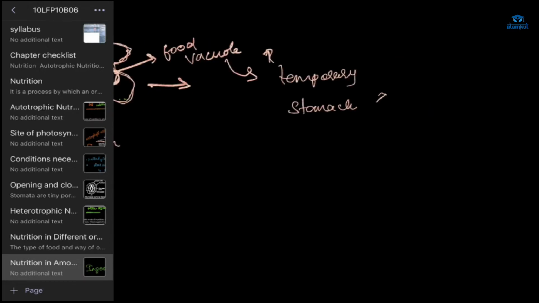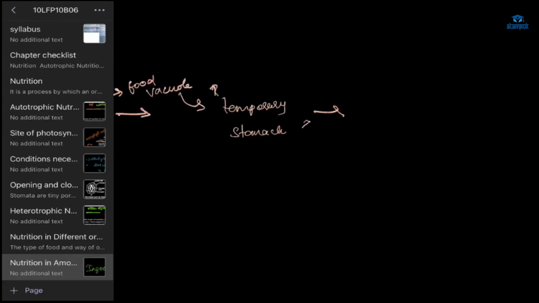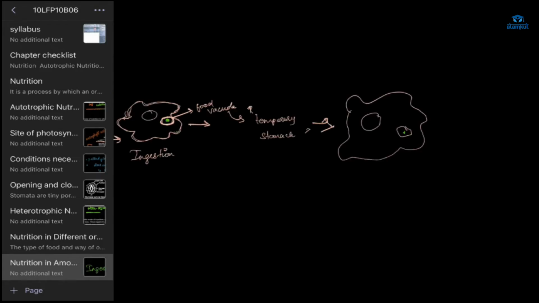Okay, so the next step we have is digestion. Now what will happen here is, see, food is digested in the food vacuole by digestive enzymes. Where are those digestive enzymes? They are present in the cytoplasm. They will get inside this food vacuole and break down the food particle, and make it into small soluble molecules.